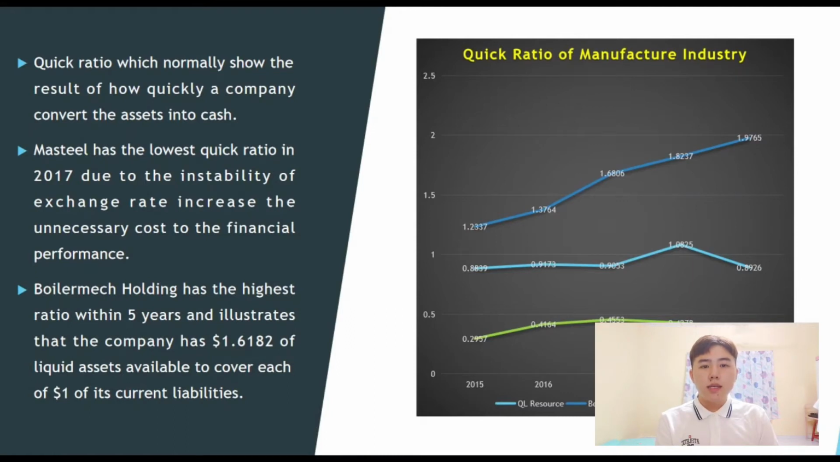Next is the quick ratio. Malaysia Steel had the lowest quick ratio in 2017 because the instability of the exchange rate increased unnecessary costs to financial performance. Boiler Met Holding has the highest ratio within five years, which illustrates that the company has $1.6182 of liquid assets available to cover each $1 of its current liabilities.